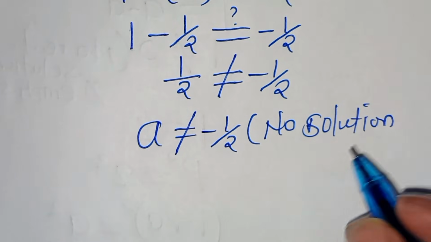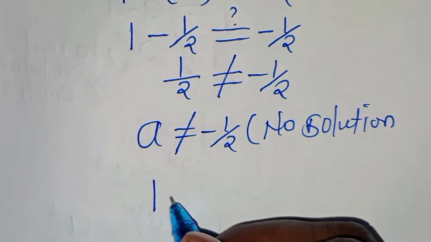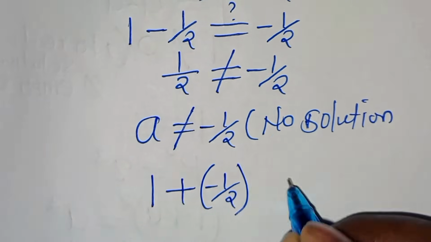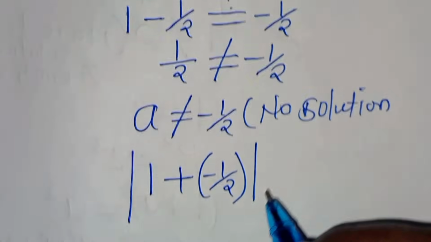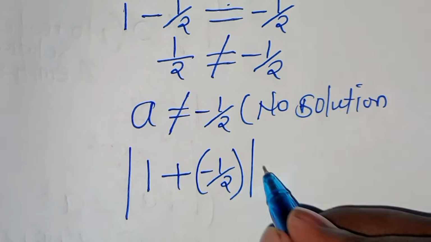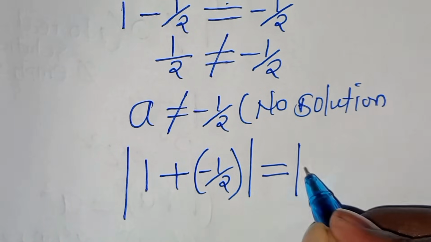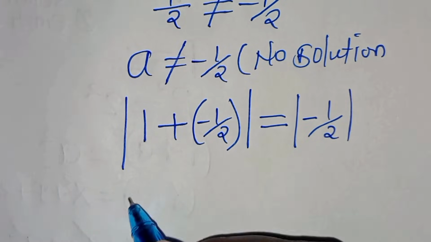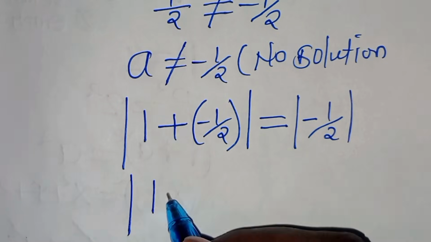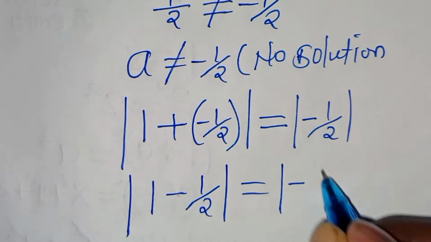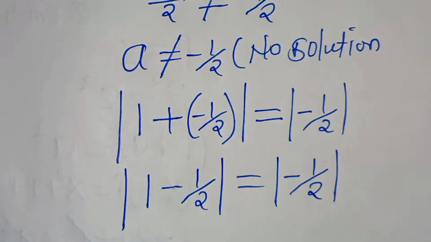So in other words, if we have 1 plus negative a half, the magnitude of 1 plus negative a half is equal to the magnitude of negative a half. So in such a case here, we have the magnitude of 1 minus a half, which is equal to the magnitude of negative 1 over 2.